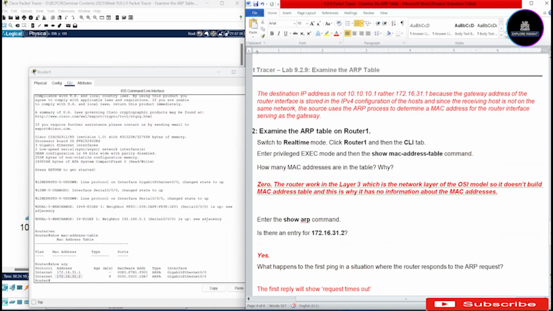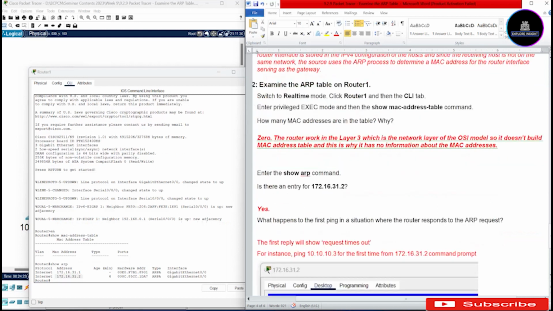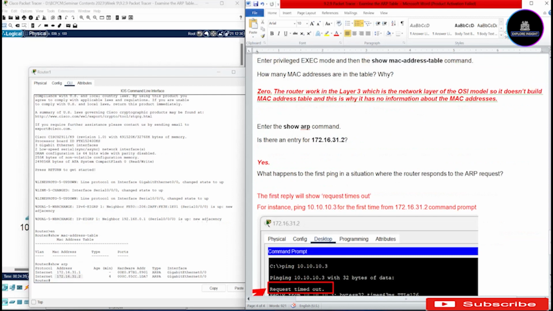It says, what happens to the first ping in a situation where the router responds to the ARP request? To better explain this, please pay attention to this answer. The first reply will show request timeout. Now, how do you understand this? It says first ping in a situation where the router responds to the ARP. So I just want to give you an example for you to better understand this last question.